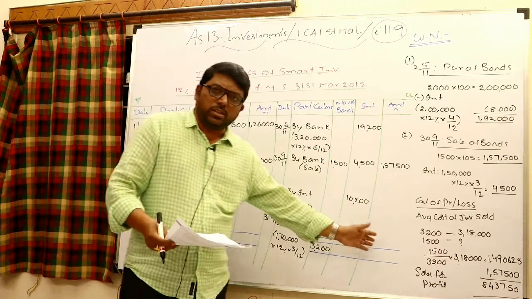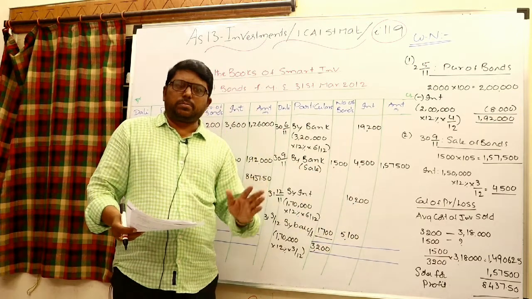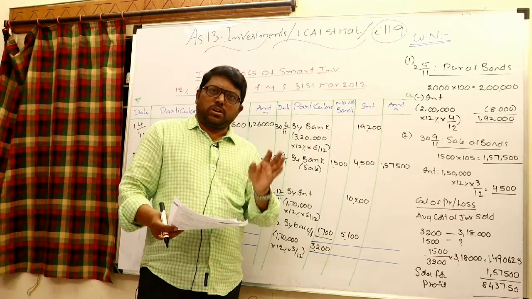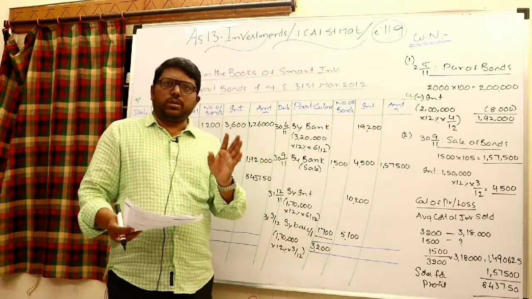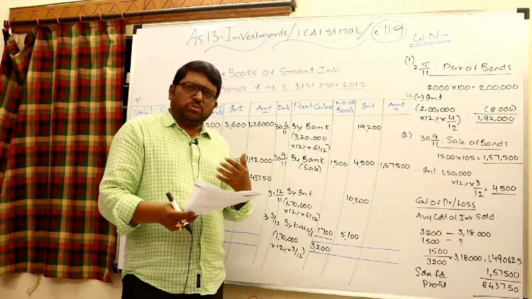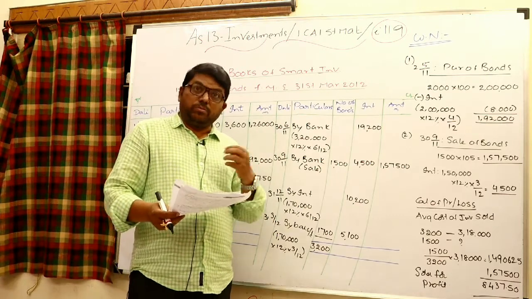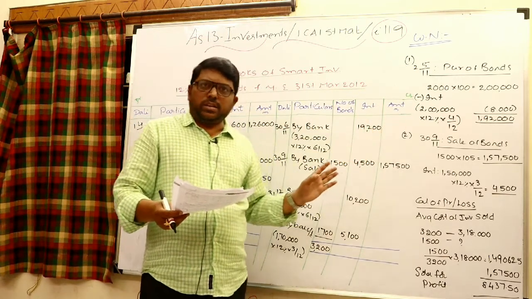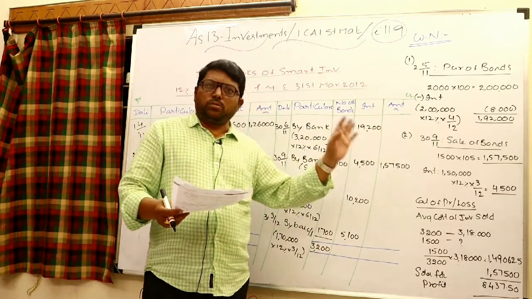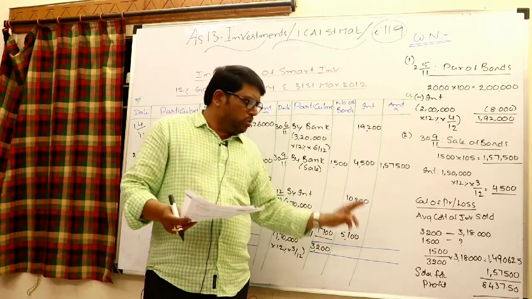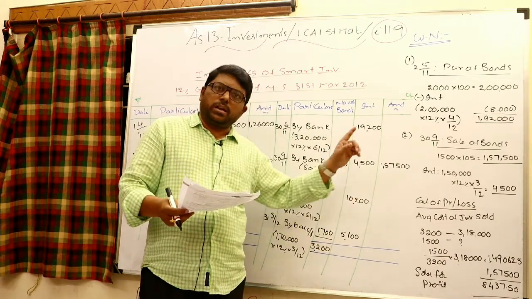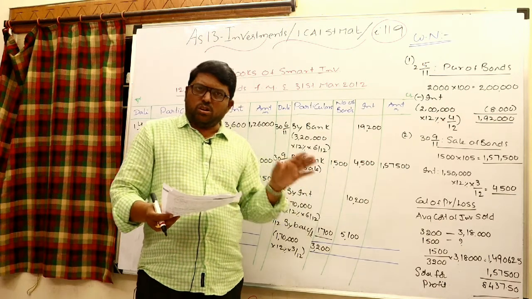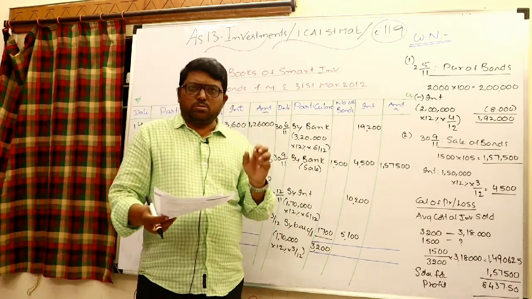Valuation of investments at the end of the period: cost or market price, whichever is lower, is to be taken. Whenever market price is not mentioned, cost itself is assumed to be lower. If market price is given, go to the working notes, take the cost price of the remaining investments and the market price, and take whichever is lower. If cost is lower, simply take it. If market price is lower, that loss has to be recognized to bring the cost to market value.